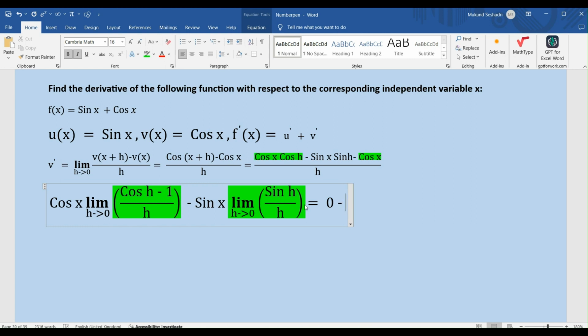And I have a minus sine x into 1, right? Because the limit h tending to 0 of sine h by h equals 1. So sine x into 1. So the derivative of cos x using first principles is minus sine x, right?